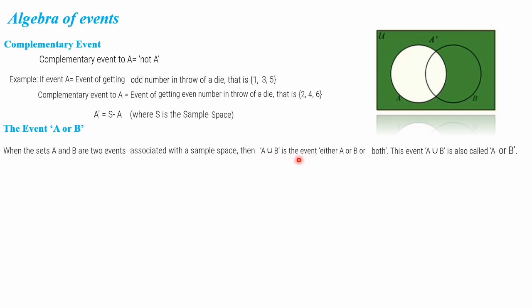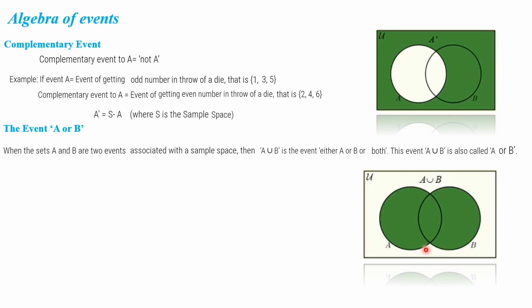We have studied this in sets. So A union B is A or B. This event A union B is also called A or B. So A or B can be called A union B, or another name of A union B is A or B. This is the Venn diagram representing A union B. There are two events A and B. A or B in the sense A and B together we are taking. This green shaded portion completely represents A union B. Here only A is there, only B is there, A and B together also is there.